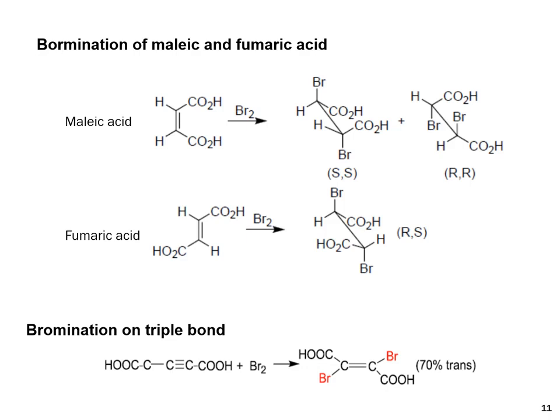This is the example of bromination of maleic acid and fumaric acid. You must draw the mechanism to understand the addition of bromine pattern.